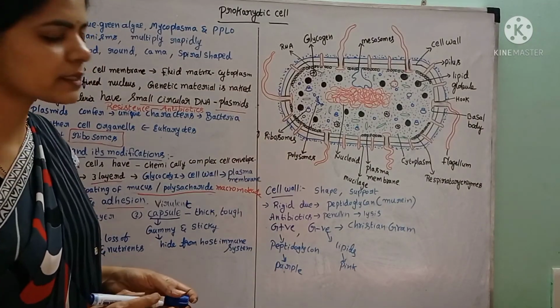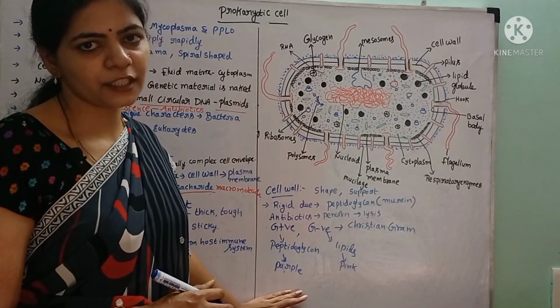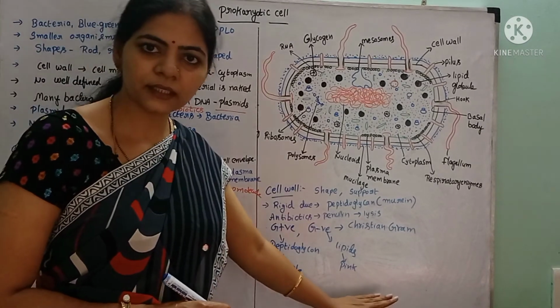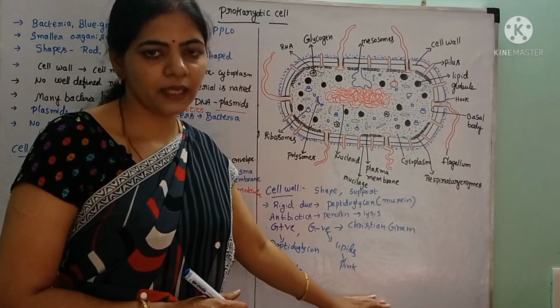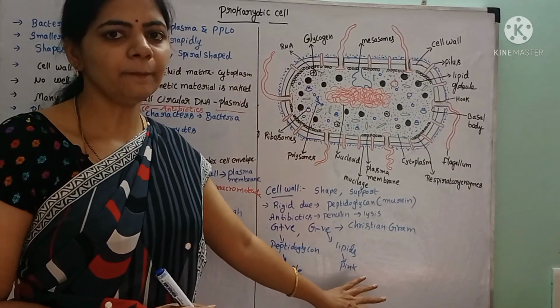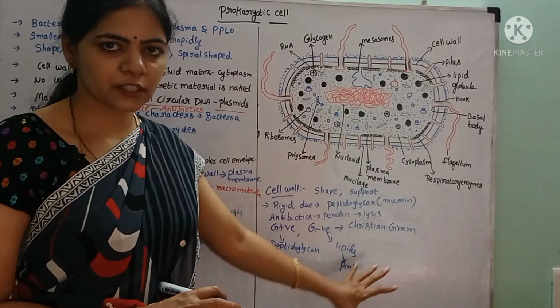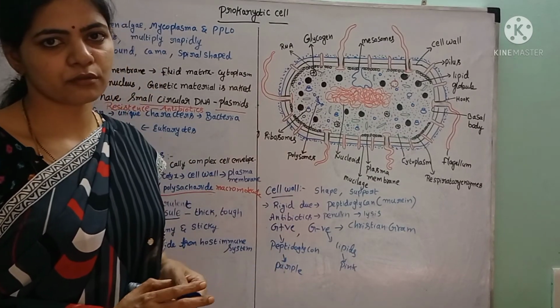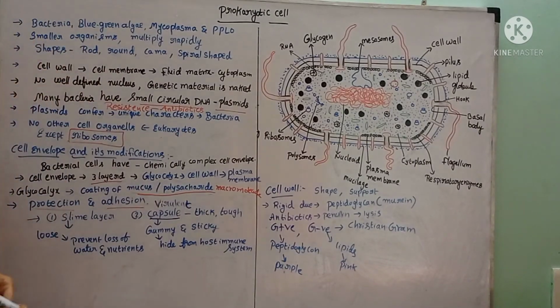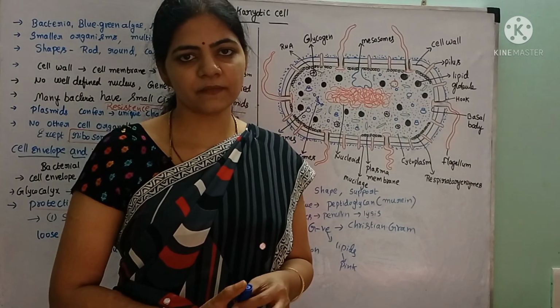Depending upon that staining result, he classified the bacteria into gram-positive and gram-negative bacteria. I have explained the staining process in the Monera part of the biological classification lesson. And the next one is the plasma membrane. In the next video, we are going to study the plasma membrane.